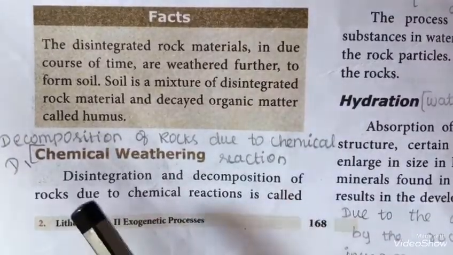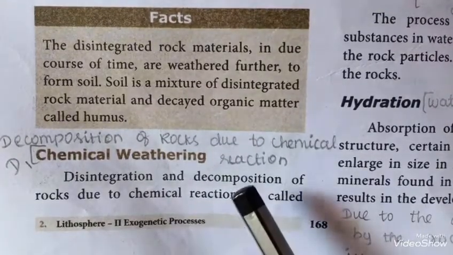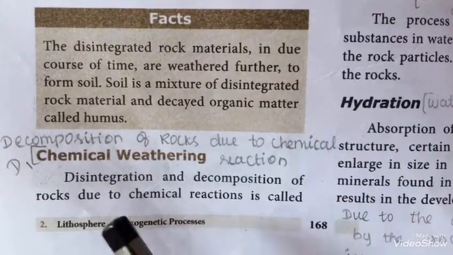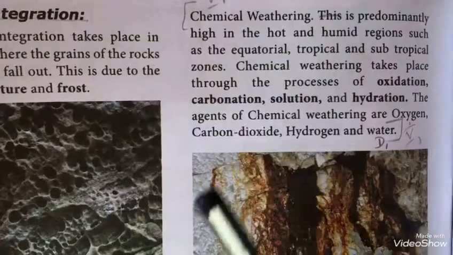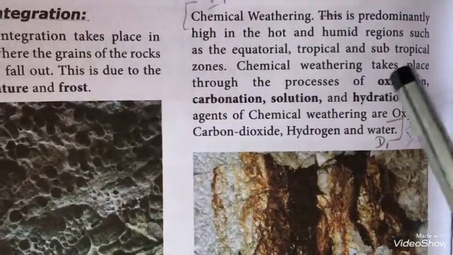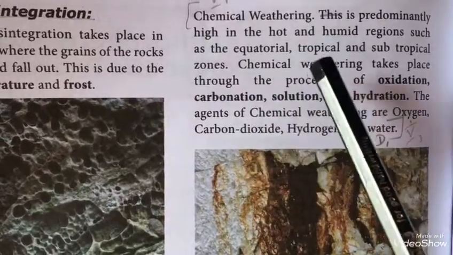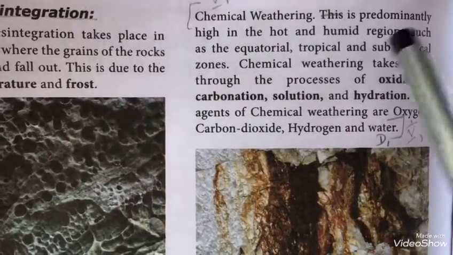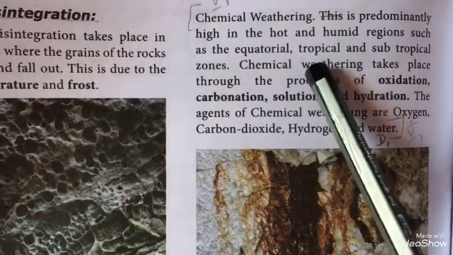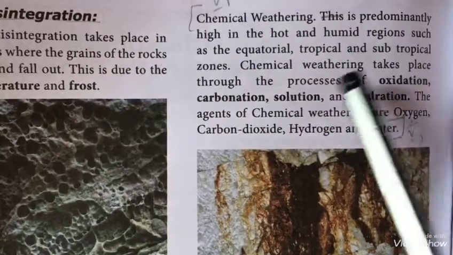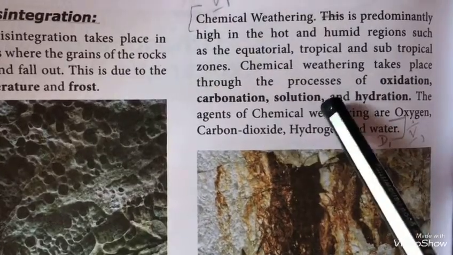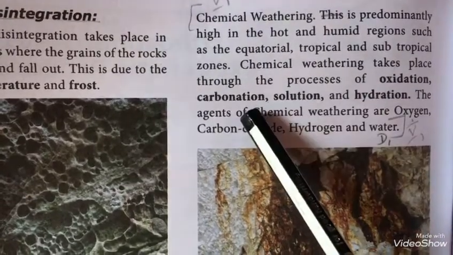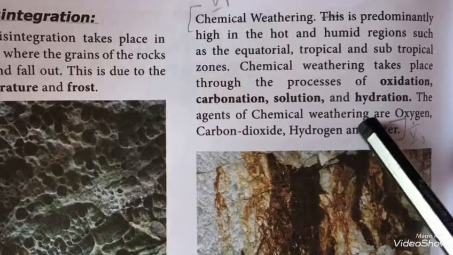Chemical weathering. Disintegration and decomposition of rocks due to chemical reactions is called chemical weathering. This is predominantly high in the hot and humid regions such as the equatorial, tropical and subtropical zones. Chemical weathering takes place through the process of oxidation, carbonation, solution and hydration.